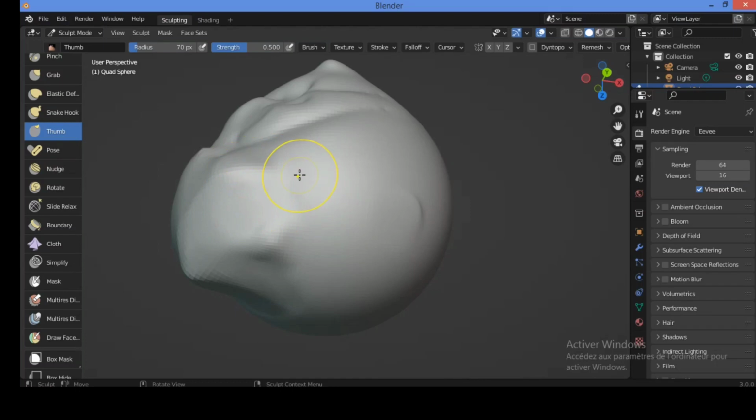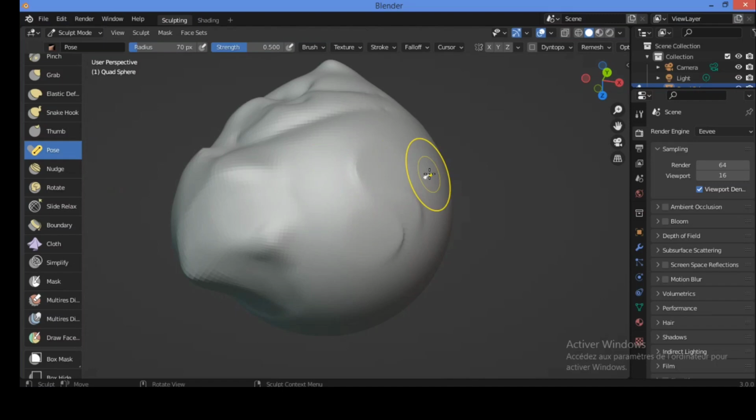The thumb brush flattens the mesh in the brush area while moving it in the direction of the brush stroke. Let's apply it now. Hold and drag, move it like this. For example, this area, hold and drag like this. You can see this effect all over here in this location.